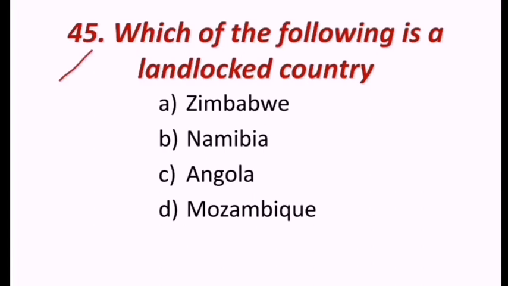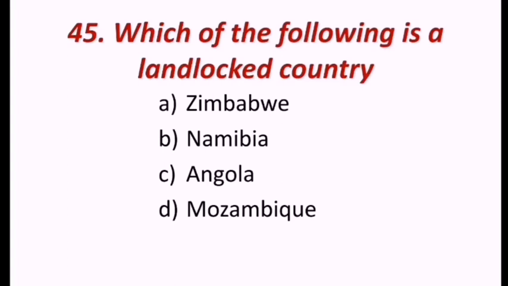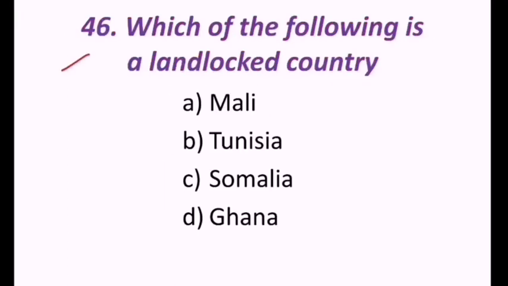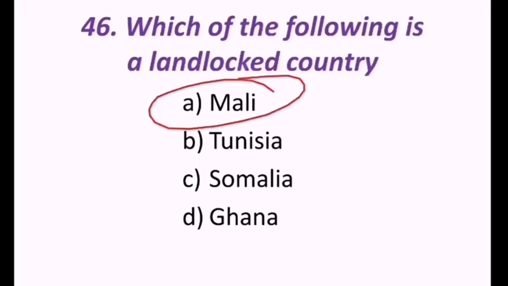45th question, which of the following is a landlocked country? Zimbabwe, Namibia, Angola, Mozambique. Just now we saw that Zimbabwe is one of the landlocked countries. Hence the correct answer is Zimbabwe. 46th question, which of the following is a landlocked country? Mali, Tunisia, Somalia, Ghana. Look at the landlocked countries here. Mali is a landlocked country, but Ghana is not landlocked. Angola is not landlocked. Morocco is not landlocked. Mali is the landlocked country out of these. A is the correct answer.